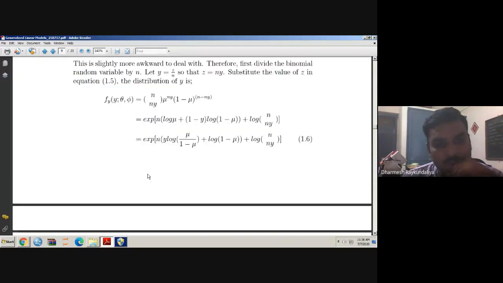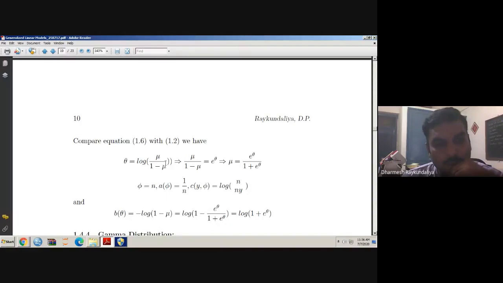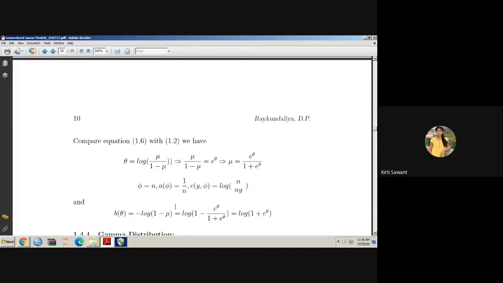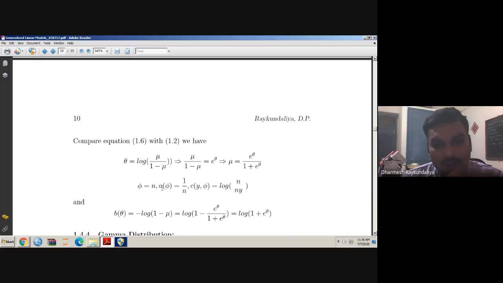In a binomial distribution, theta equal to log mu upon 1 minus mu, and b theta equal to log 1 plus e raised to theta. So you can see that this link is, suppose mu is a success, a log of the ratio of probability of success to probability of failure. It is said to be the odds ratio, so it is a log of the odds ratio. So this link is known as the logistic link, and therefore when we apply the regression model for a binary response, it is said to be a logistic regression model.